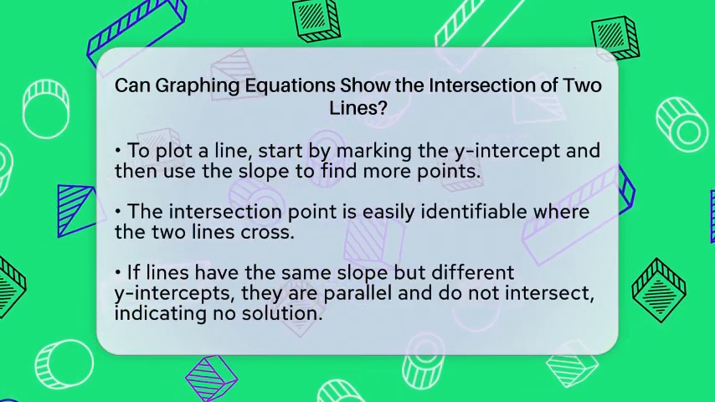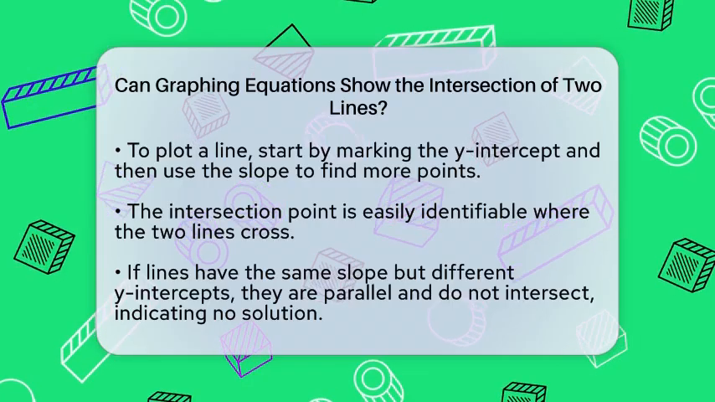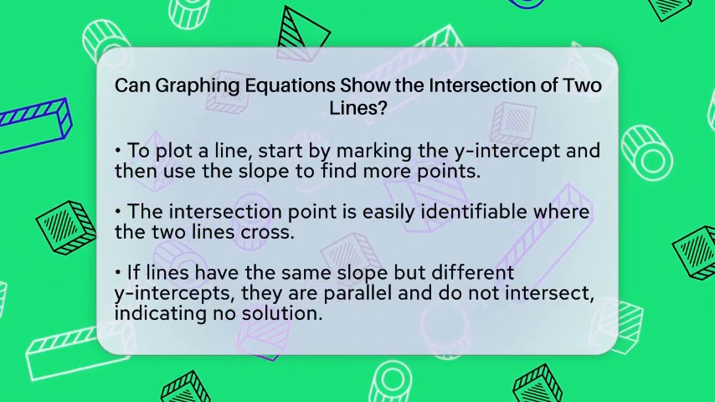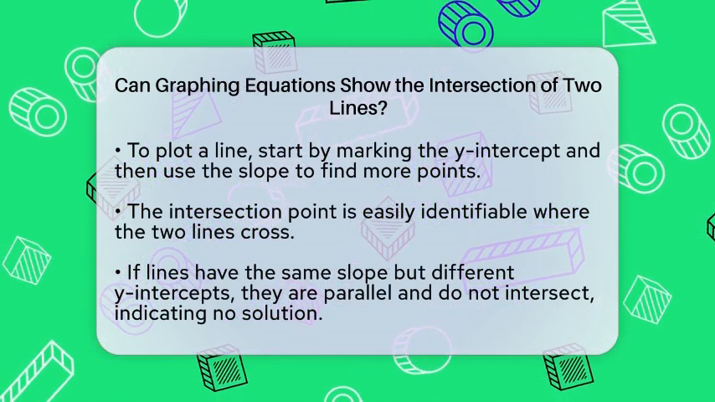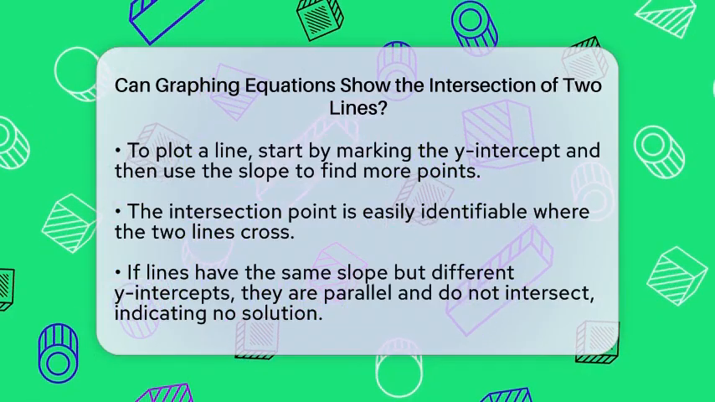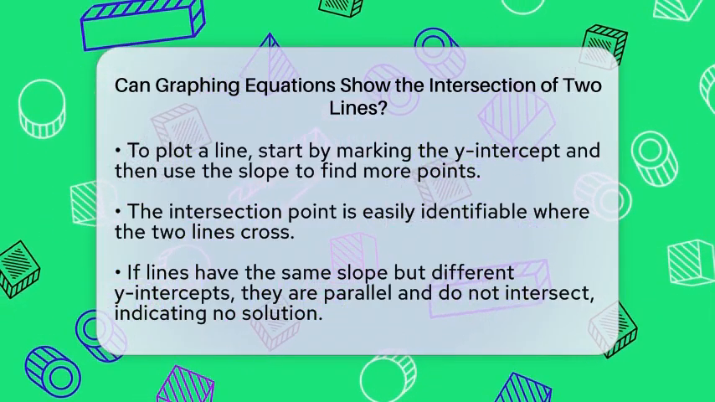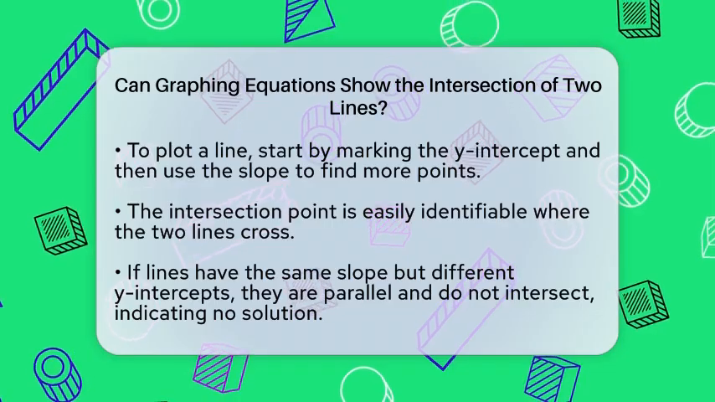Now, if the lines have the same slope but different y-intercepts, they are parallel and will never meet. This means there is no solution to the equations. On the other hand, if the lines are identical, meaning they have the same slope and y-intercept, they overlap completely. In this case, there are infinitely many intersection points.